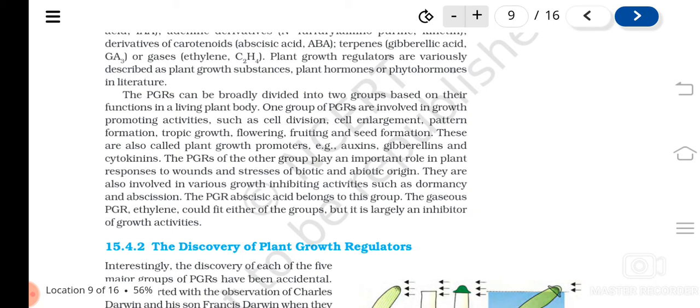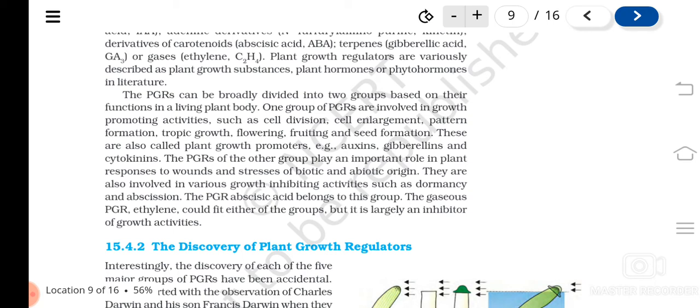And the gaseous hormone ethylene can be grouped in both of these categories, but mainly it is considered a growth inhibitor substance. Understood? So what I told is, plant growth substances, plant growth regulators, plant hormones, phytohormones, all these are the same only. They are chemicals.